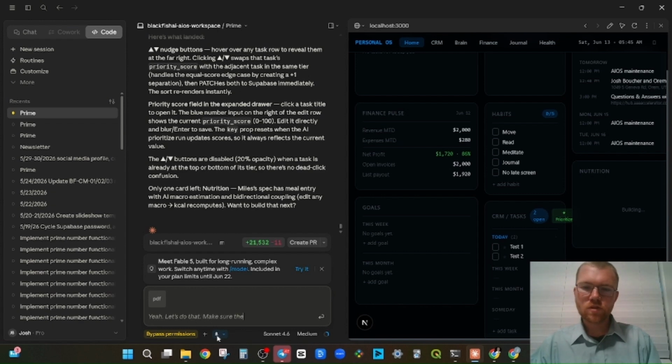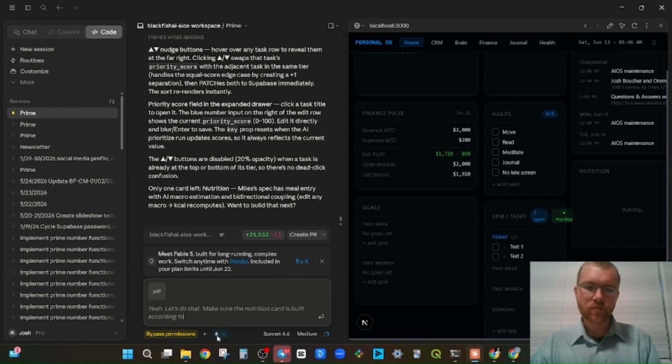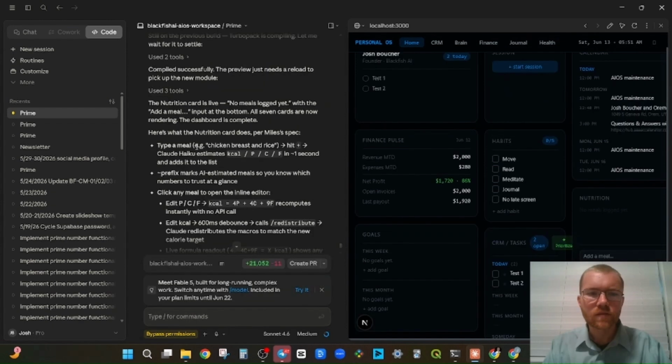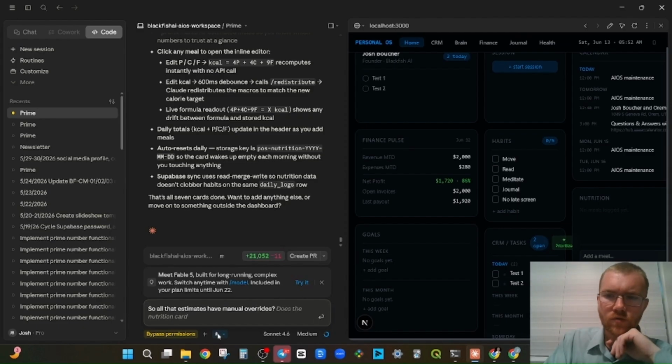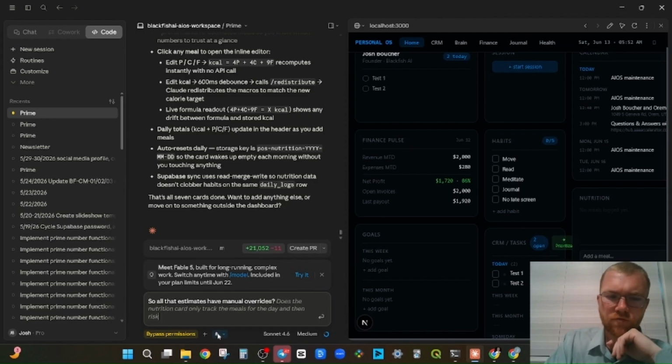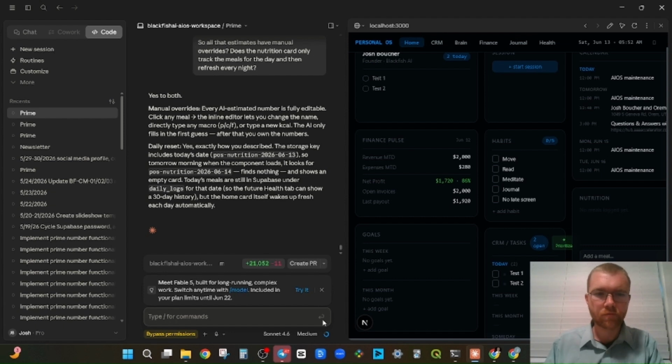Make sure the nutrition card is built according to the spec Miles set out. Type a meal. Claude estimates kilocalories and all the macros in 1 second and adds it to the list. The totals recompute instantly with no API call. So all the estimates have manual overrides. Does the nutrition card only track the meals for the day and then refresh every night? Yes to both. Okay, cool.